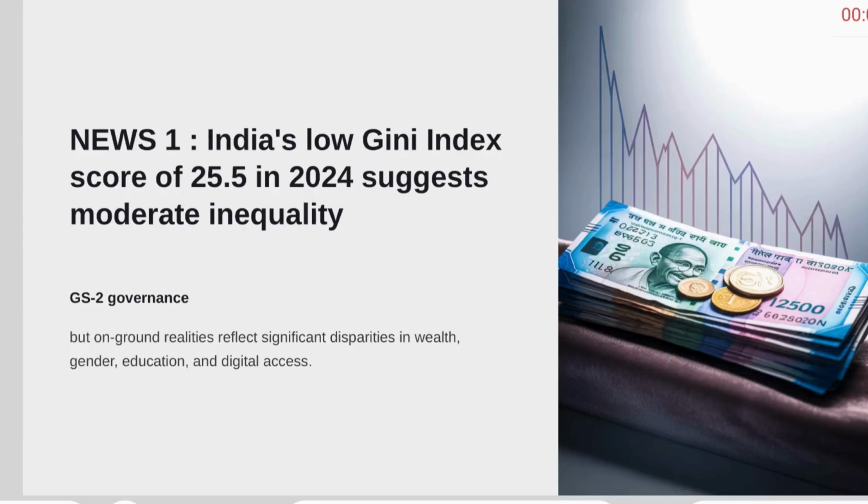India's low Gini index score of 25.5 in 2024 suggests moderate inequality. This comes under GS2 governance. But ground realities reflect significant disparities in wealth, gender, education and digital access.